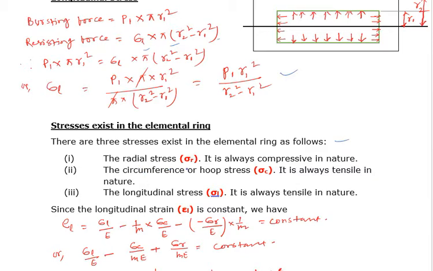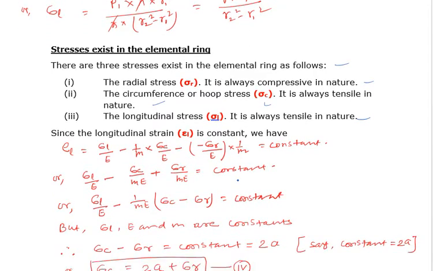The radial stress sigma r is always compressive in nature. The circumferential or hoop stress sigma c is always tensile in nature. And the longitudinal stress sigma L is always tensile in nature. So these are the three principal stresses induced in the elemental ring due to external and internal pressure.